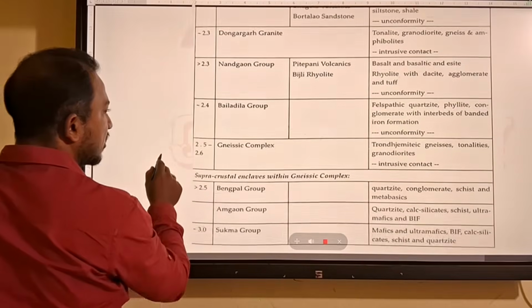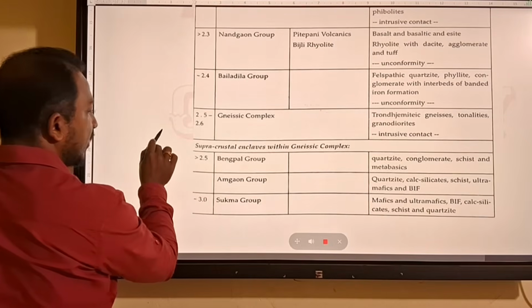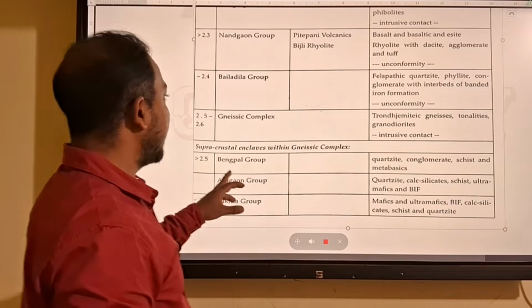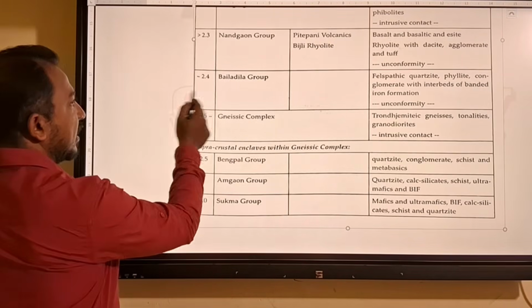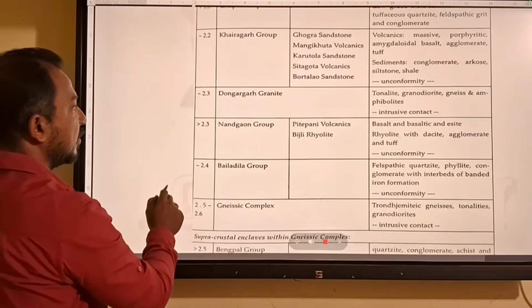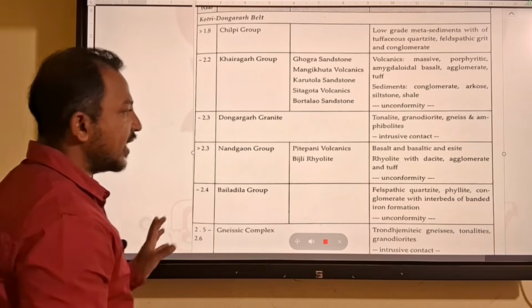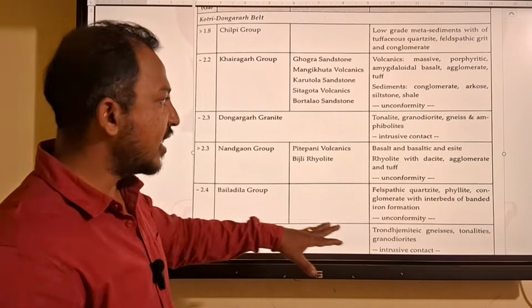So this is the generalized succession of Bastar pattern, where we will start from Sukma group, which is 3 billion years ago. Then Amgaon group, then Bengpal group, then we have some supracrustals with Nisi complex, then Boiladella group. Then from Boiladella group, we will get Nandgaon group. Boiladella group is important for banded iron formation. Iron deposition will be found in Boiladella region.